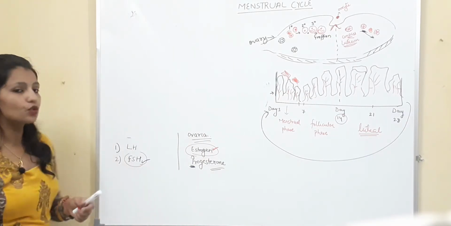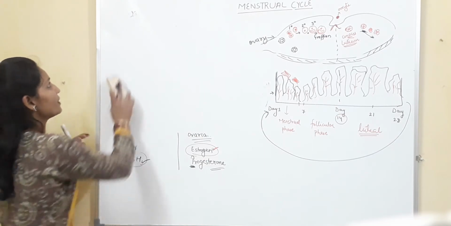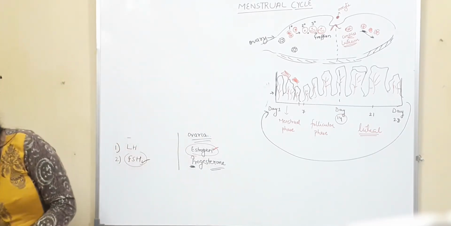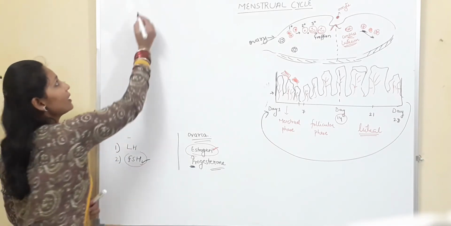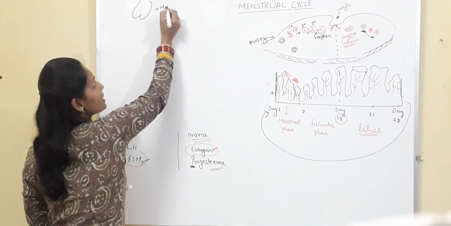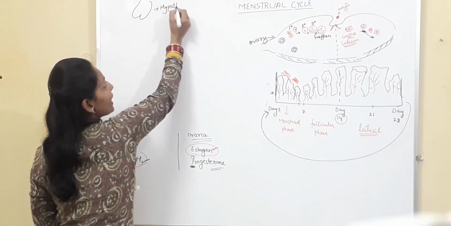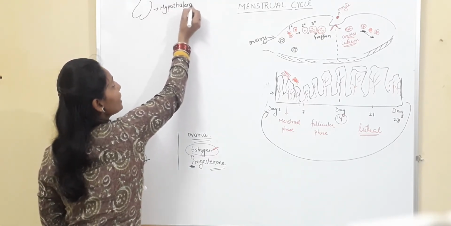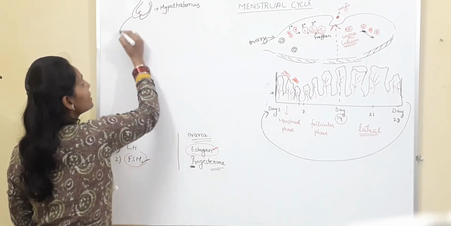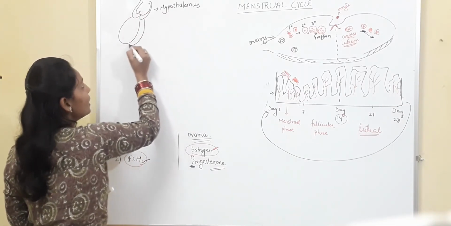First of all, these two pituitary hormones LH and FSH, although they are released by pituitary, but pituitary is, as you all know, under the control of another structure and this structure is actually hypothalamus. So this is hypothalamus and this controls the pituitary gland.